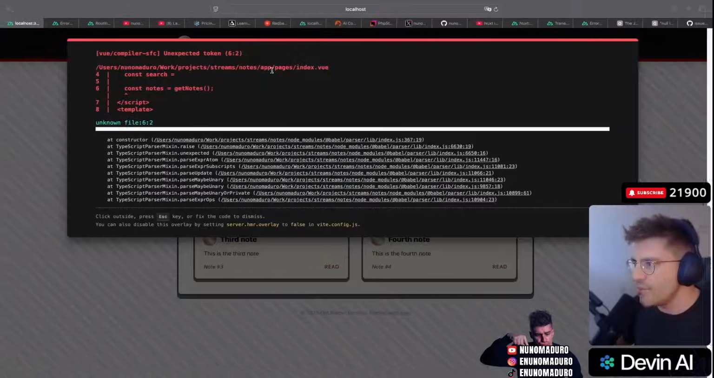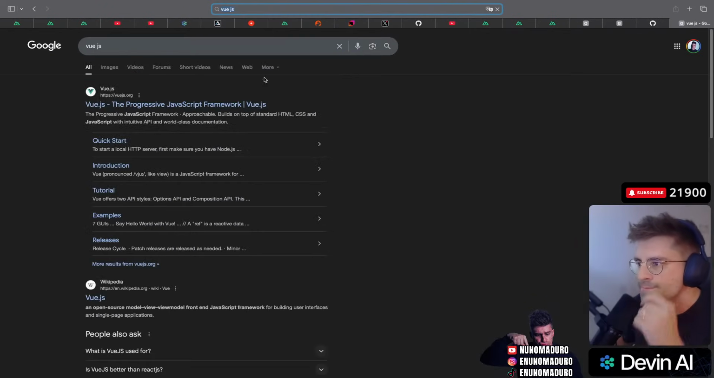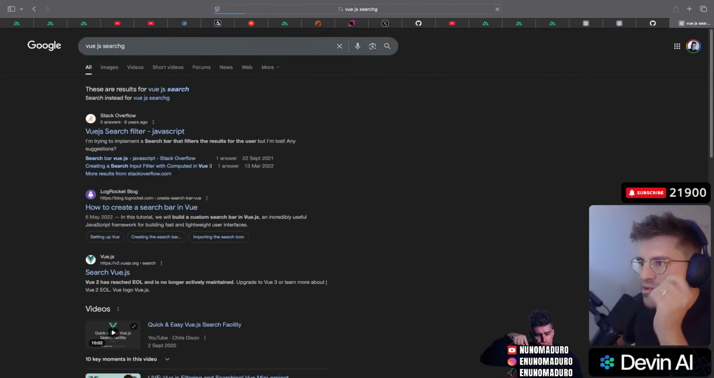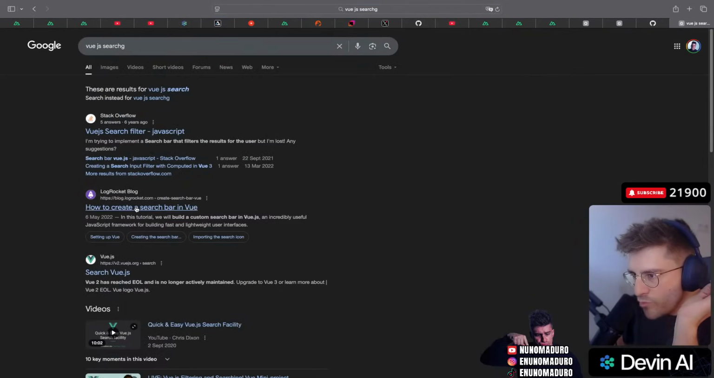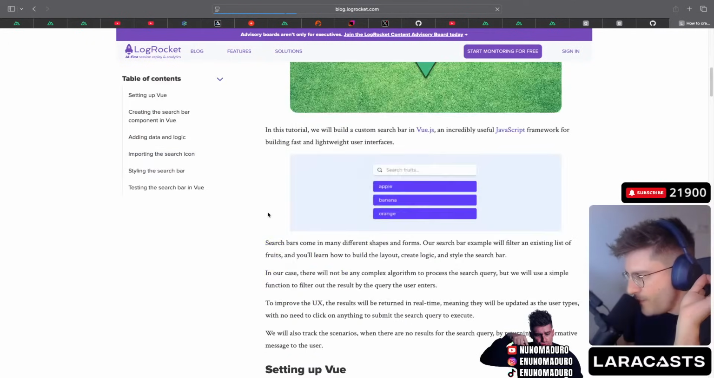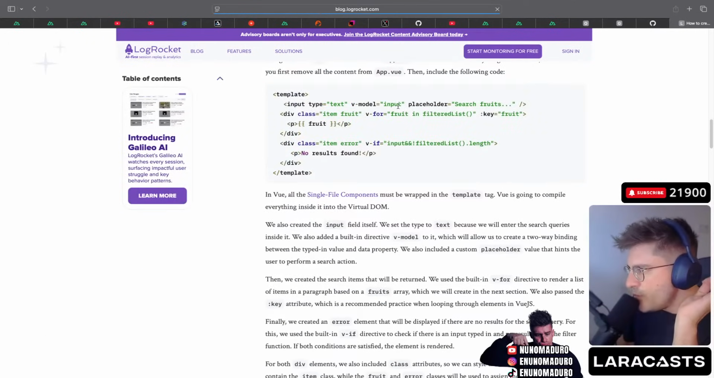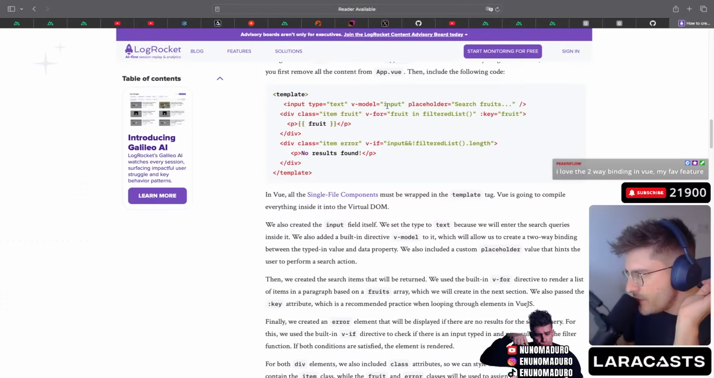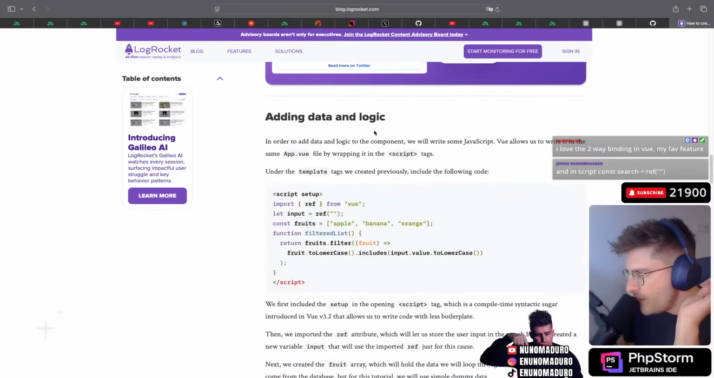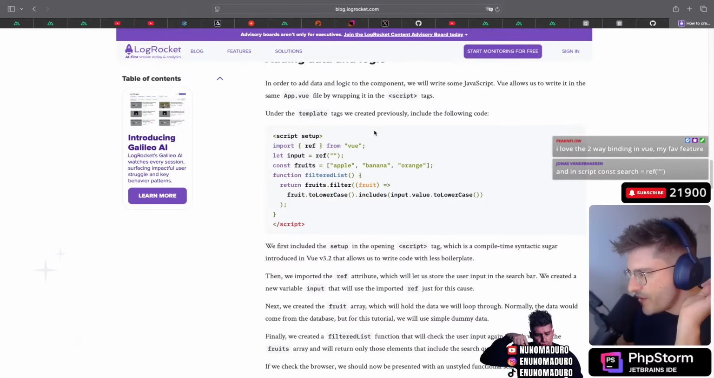How do I do that? Let me go to the Vue 3 doc. Vue 3 search demo, for example. How to create a search bar with Vue? Is this up to date? Maybe, perhaps. Okay, we do v-model input. Can I watch it from the outside? That would be kind of cool.